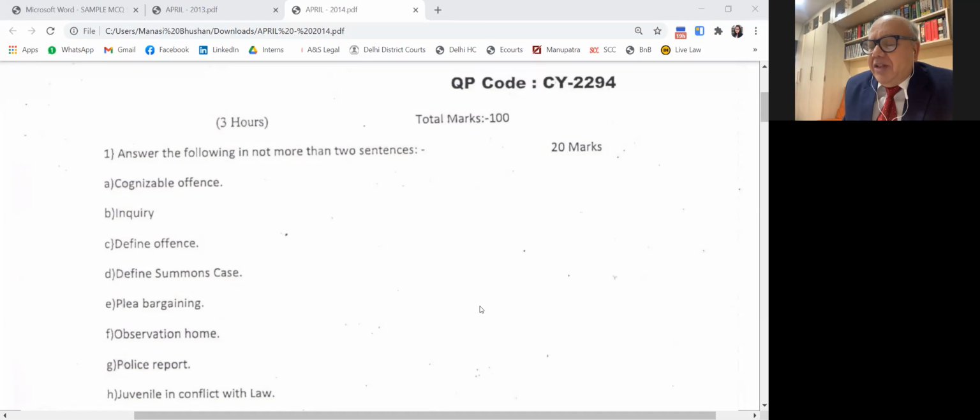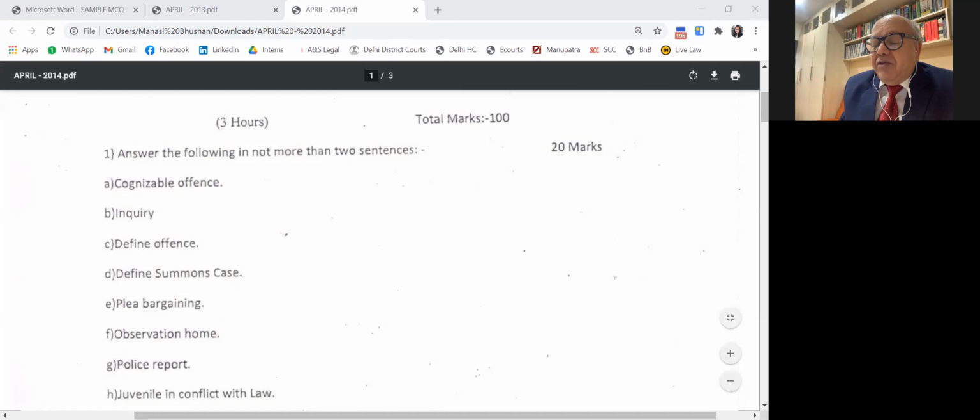2 lines you may say here, because I'm just giving you from the point of view of a longer answer. Now, for the purpose of this answer, you may only say that a cognizable offense is an offense where the police officer has a right to arrest without a warrant. Okay? This much is sufficient for you.